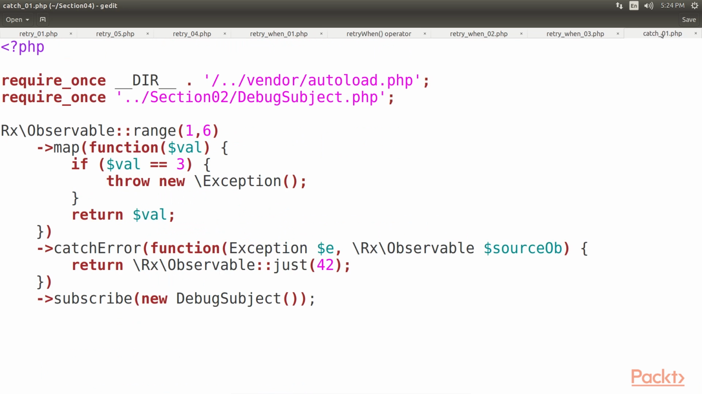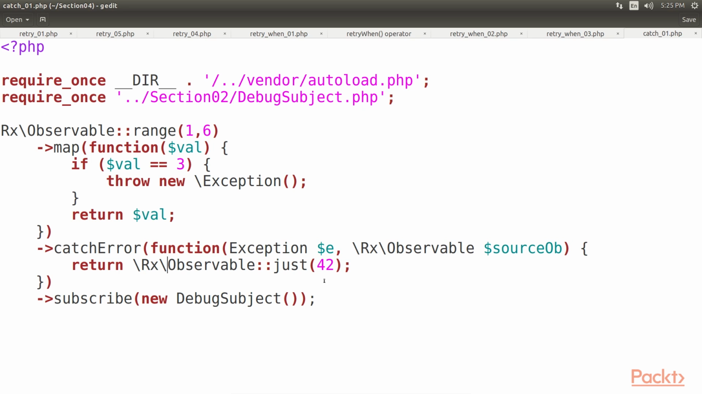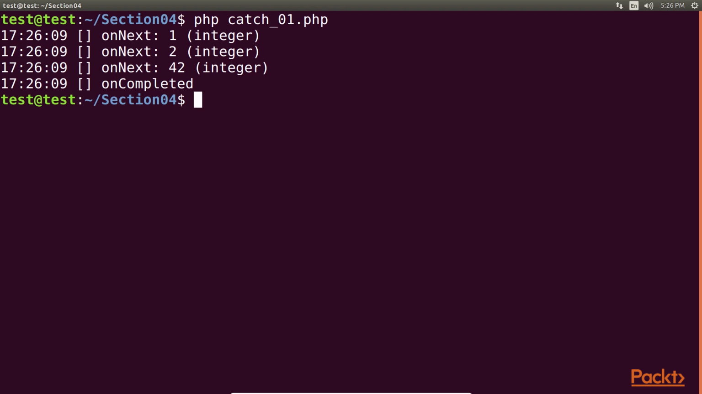Let's take a look at catchError code example. If the value is equal to 3, then an exception is thrown as an on-error signal. This on-error signal is captured by catchError function, and instead of ending the entire observable sequence, it continues with a single value that is 42, thanks to observable just function, and then ends with onComplete. Run the command to get the output. As you can see, we have successfully obtained the output.